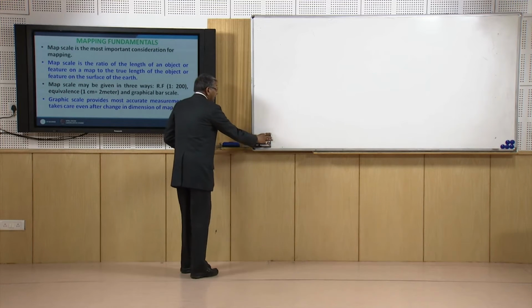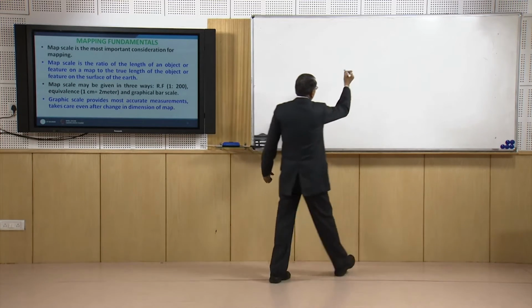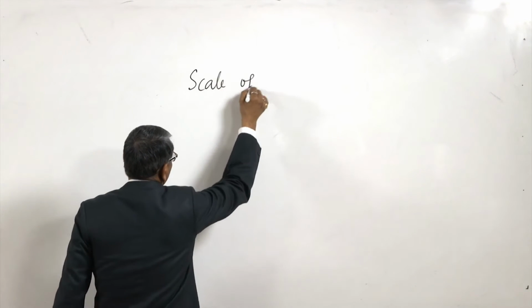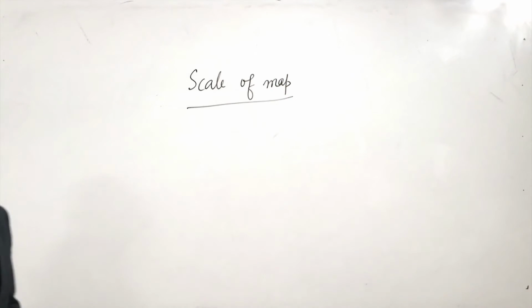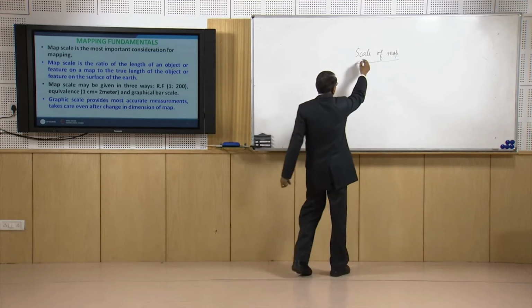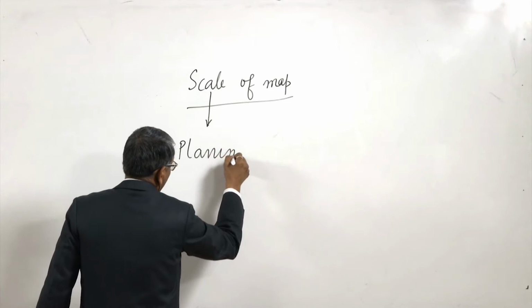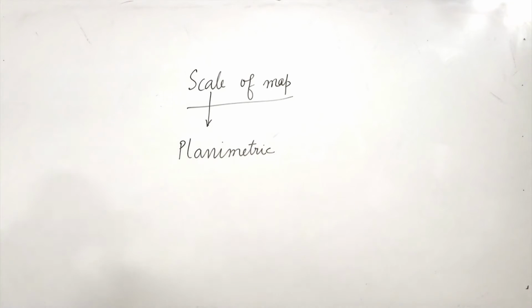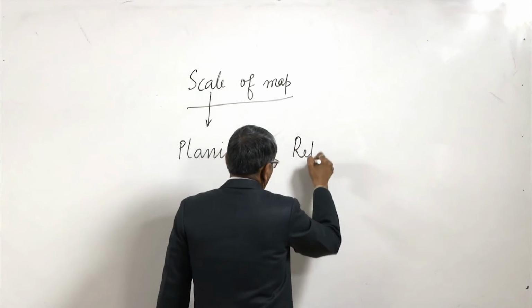Already we had discussed the scale of a map. Generally we understand that the scale is the scale for planimetric positioning or planimetric representation.